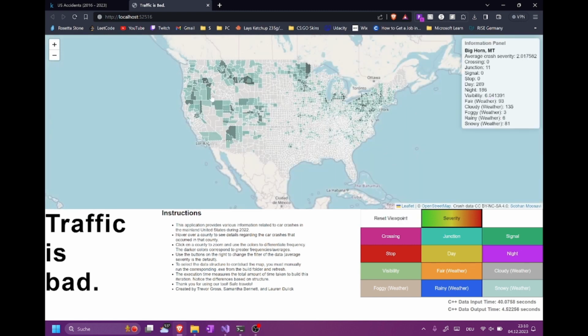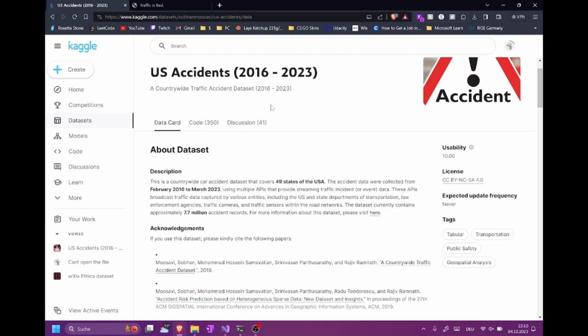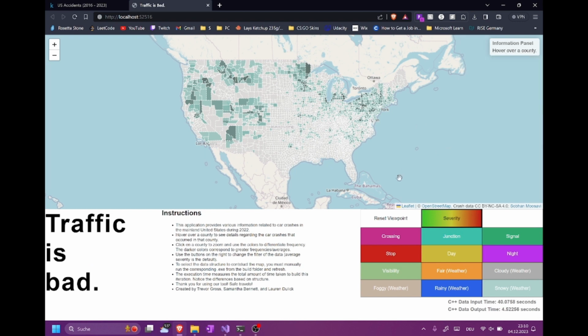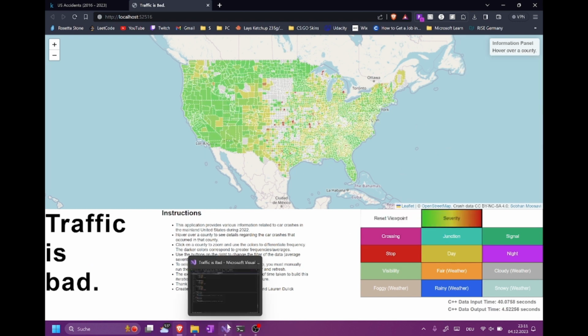We received all this data from a Kaggle dataset that contained all the U.S. accidents from 2016 to 2023. It had a total of 7.7 million accident records, but we filtered this down to only 1.7 million, just from the year 2022. And this covers all the contiguous United States and Washington, D.C. And next we will show you some of the source code that corresponds with our file.